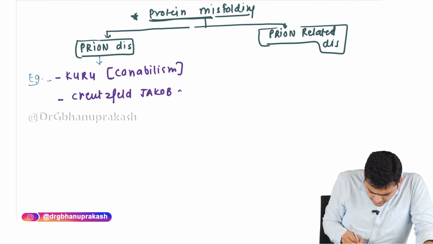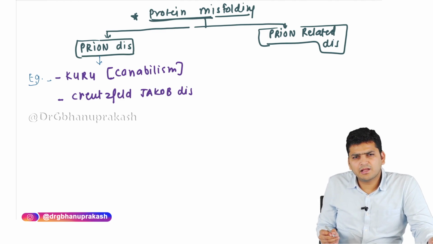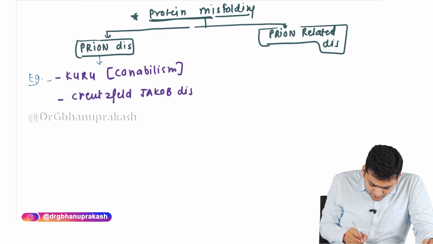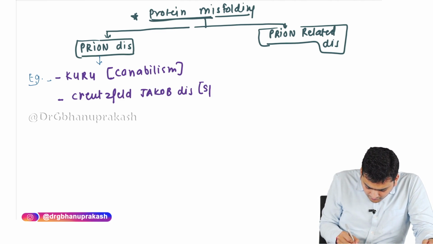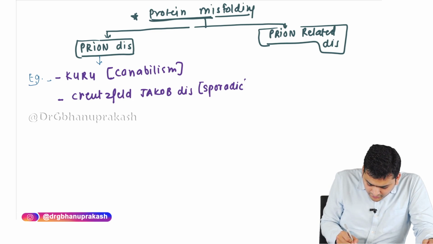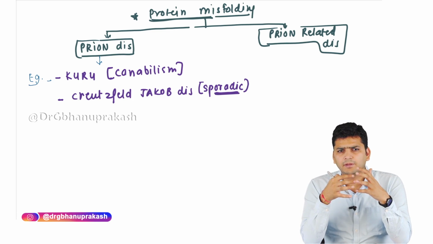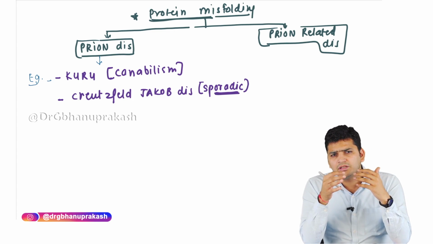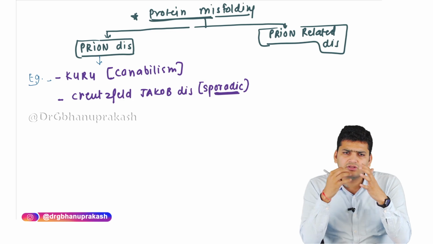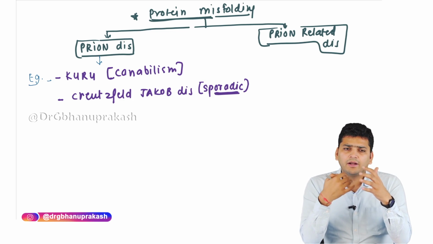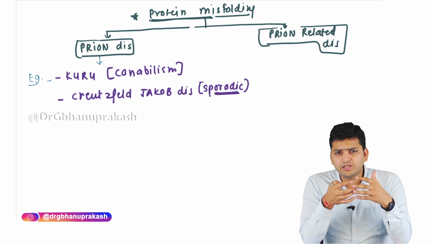Creutzfeldt-Jakob disease has several subtypes, but the important one that we should remember is the sporadic one. The sporadic one occurs because of a mutation of the prion related protein, PRP. There is a mutation of the PRP gene that will lead to Creutzfeldt-Jakob disease of the sporadic variety. There are some other varieties also, such as iatrogenic.